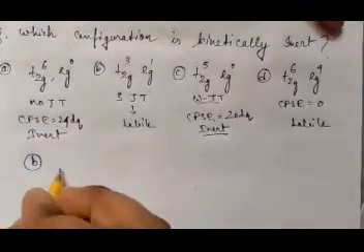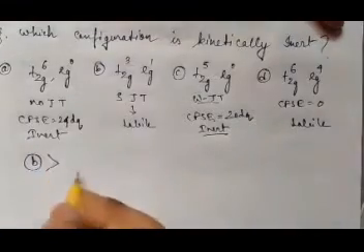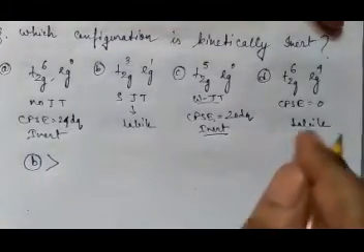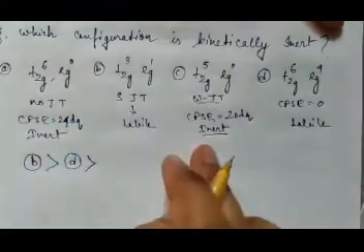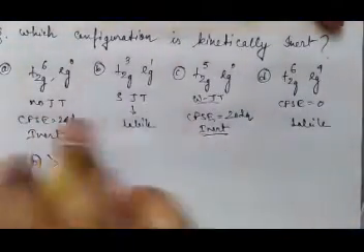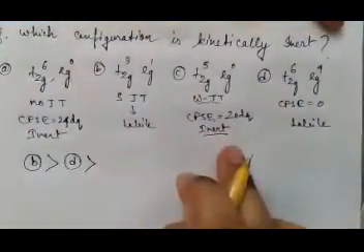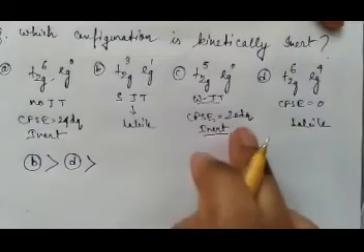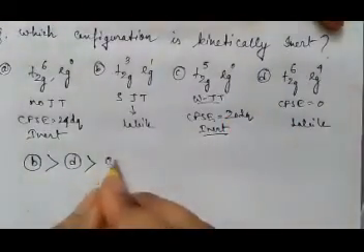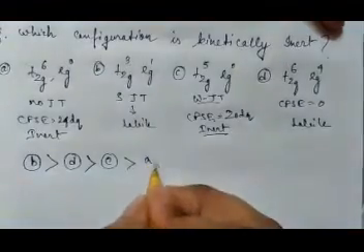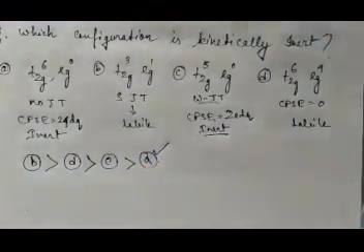Okay, then if I arrange in this way, most labile B, then this labile will come D. Then in these two inert, which is more labile? Both are inert, but this is more inert. So this is labile compared to this one, because it has weak Jahn-Teller distortion. Therefore it will be C, then the inert A. A is a maximum kinetically inert. So this is your answer.